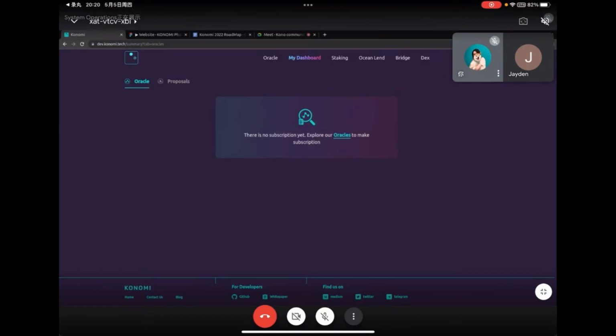So for normal users, let's say you don't really know how to set up a pool, or you don't know how to set up all these parameters, you can always participate as a user. You can participate in the pool by supplying your assets or borrowing assets, depending on your own demands. In that way you can also earn profits, because we do provide liquidity mining rewards. We will release another article soon to talk about our rewards.